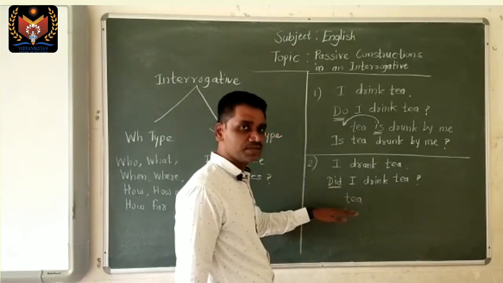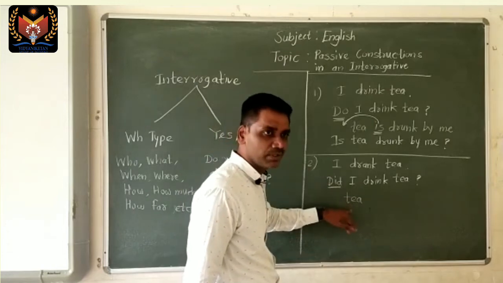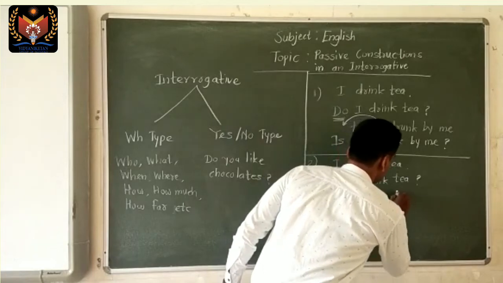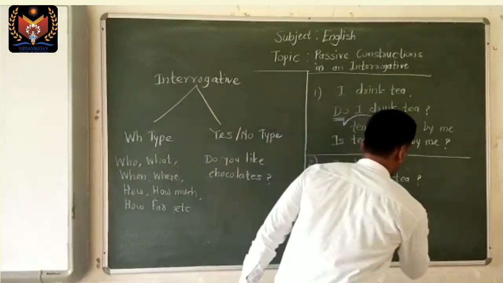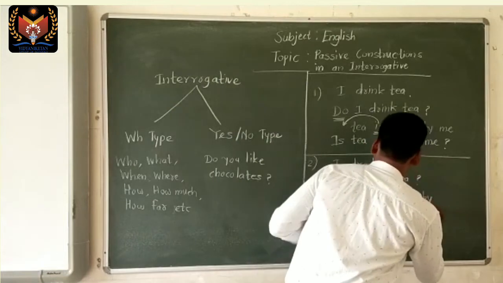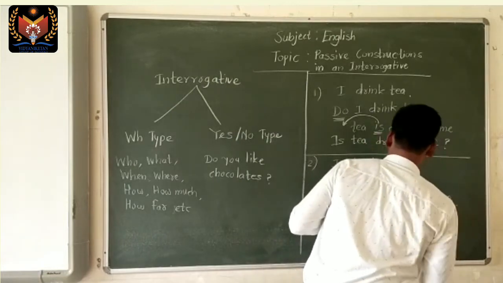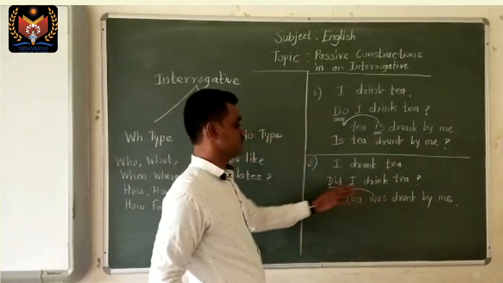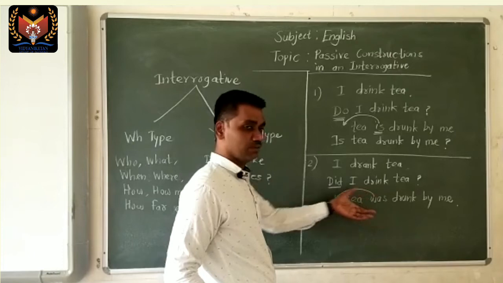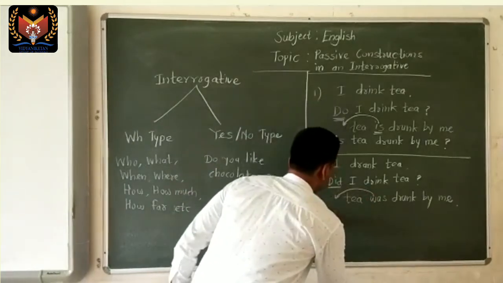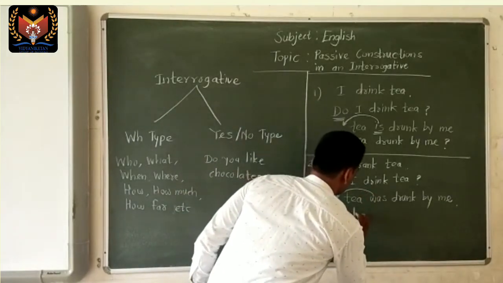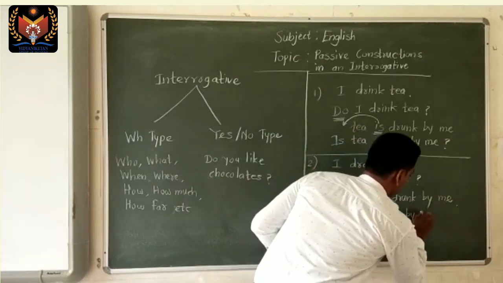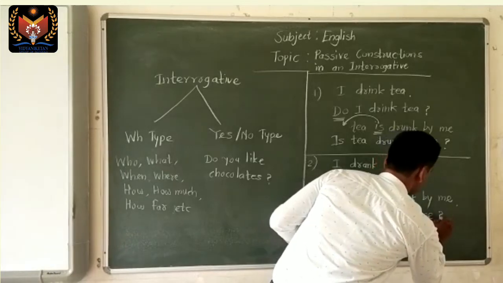Tea is an uncountable noun, so tea was drunk by me. Now change its position. Was will come at the beginning of the sentence. So, was tea drunk by me? And finally put the question mark.